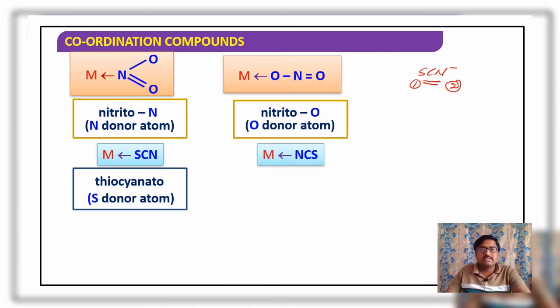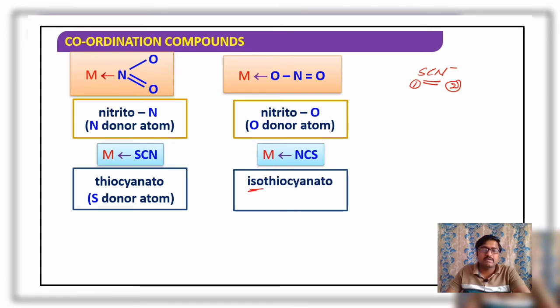If nitrogen is involved in bond formation, it is named isothiocyanato; here nitrogen acts as the donor atom. So it is an ambidentate ligand having two donor atoms, but making only one coordinate bond at a time. So: nitrito-N, nitrito-O, thiocyanato, isothiocyanato.